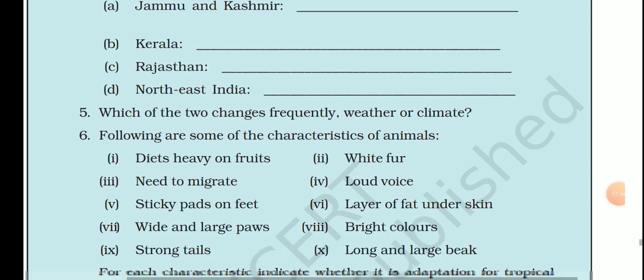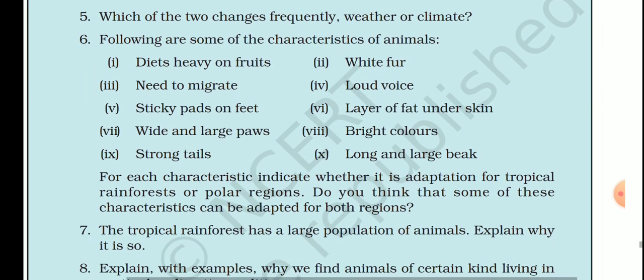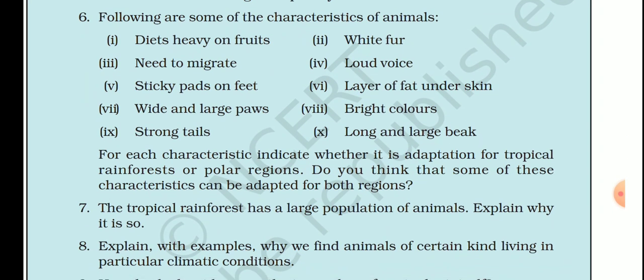Question number 6th. Following are some of the characteristics of animals. The 10 characteristics are given: diets heavy on fruits, white fur, need to migrate, loud voice, sticky pads on feet, layer of fat under the skin, white and large paws, bright colors, strong tails, long and large beak. For each characteristic, indicate whether it is an adaptation for tropical rainforests or polar region. Do you think that some of these characteristics can be adapted for both regions?